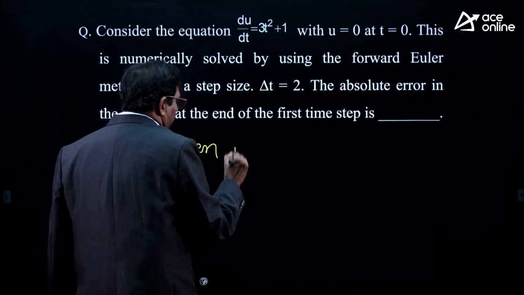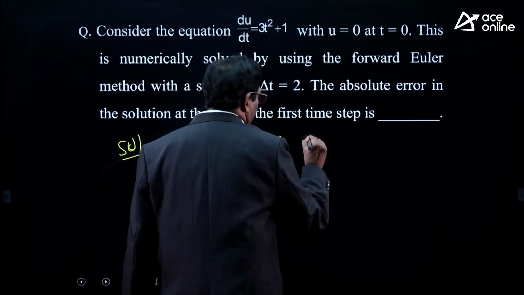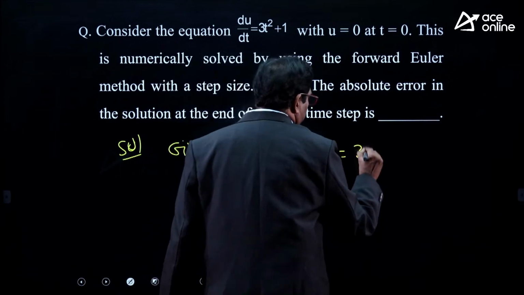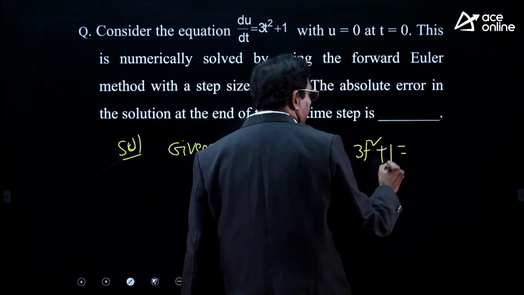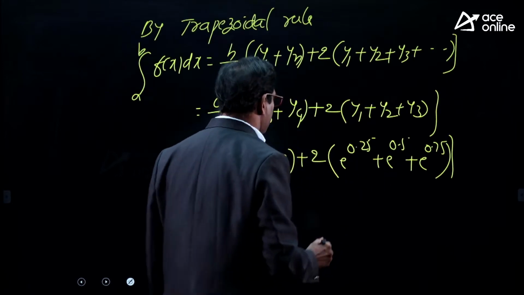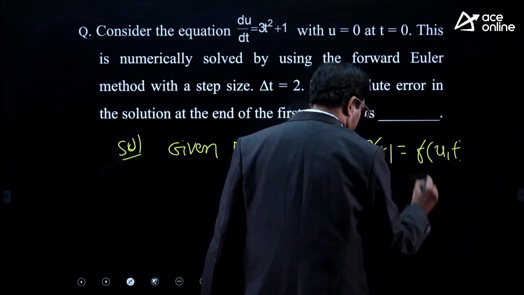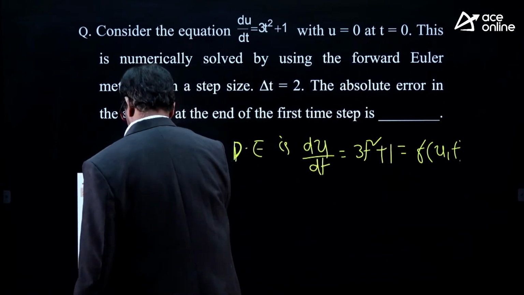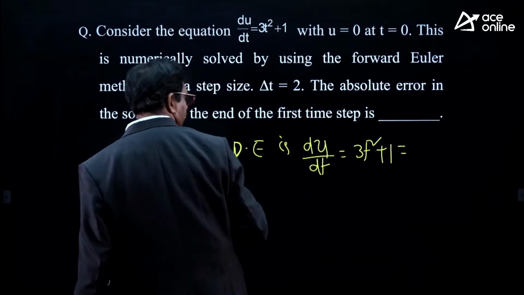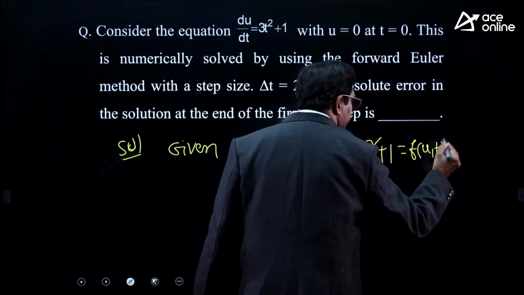Given DE is du by dt is equal to 3t square plus 1. This is a function of u comma t in general, this is nothing but f of u t.